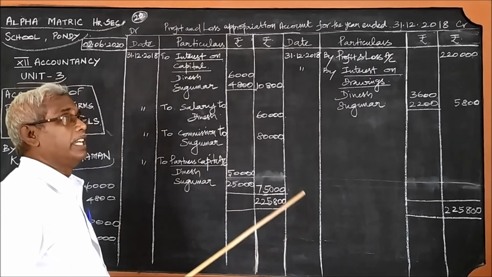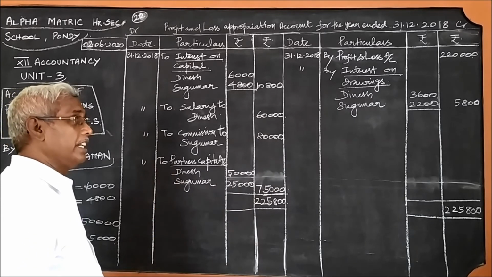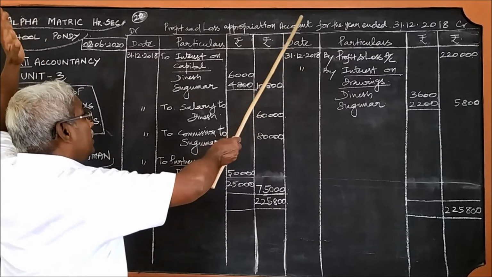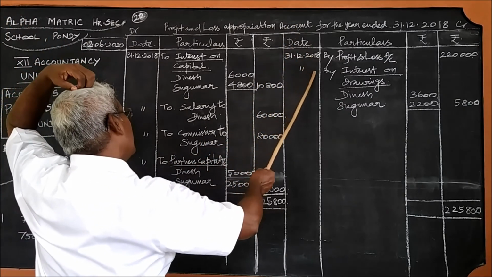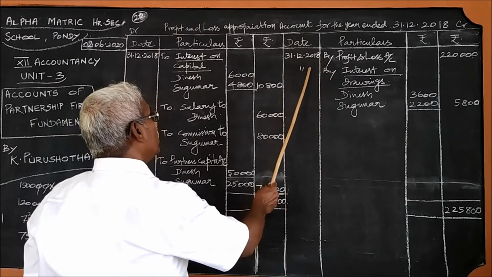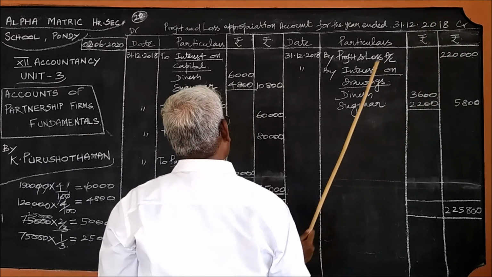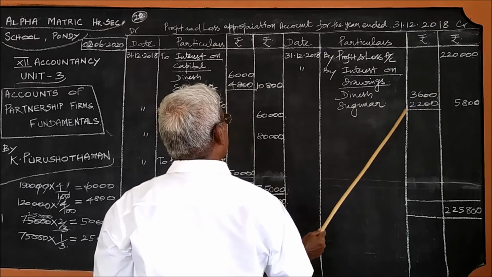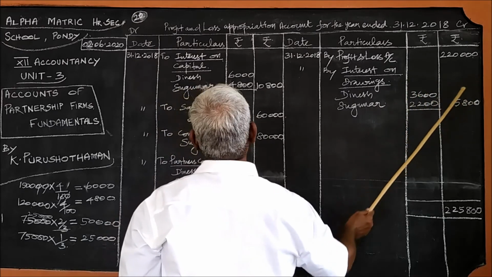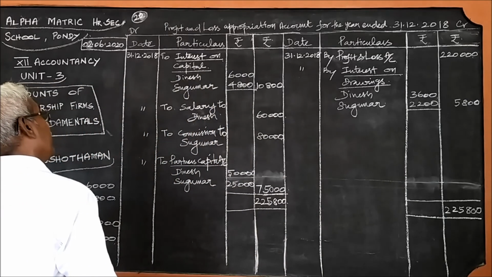Commission is paid at the end of the year. The balancing amount is divided and given to the partners only at the end of the accounting year, because the date is the last date of the accounting year. So I have written 31/12/2018 profit and loss account, that is the profit given there. Interest on drawings is given in amount, therefore this we have written. The same thing for interest on capital, 4% is given.